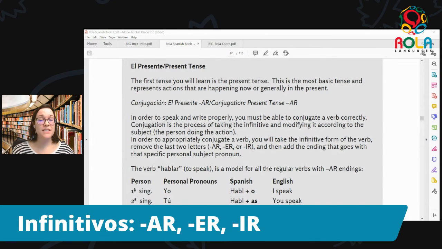Hay tres tipos de verbos en español. There are three kinds of verbs in Spanish. We have verbs that end with AR, ER, and IR. And these are what we call infinitivos, or infinitives in English. And this is the equivalent of saying things like to think, to dance, to run.